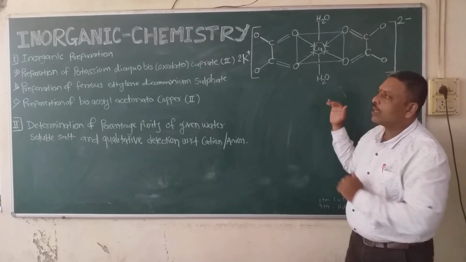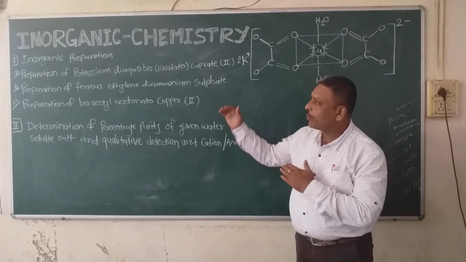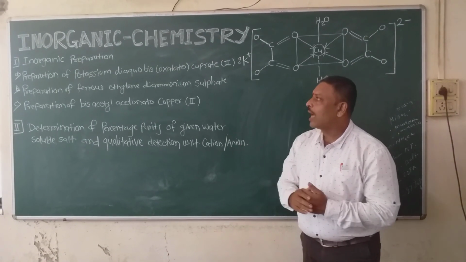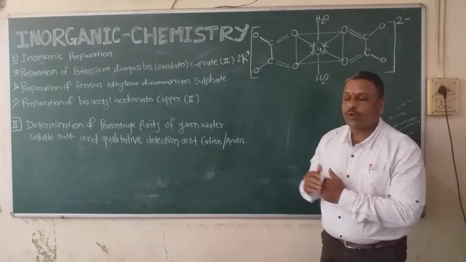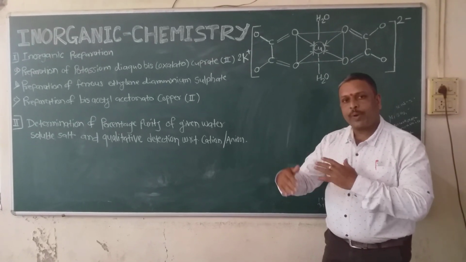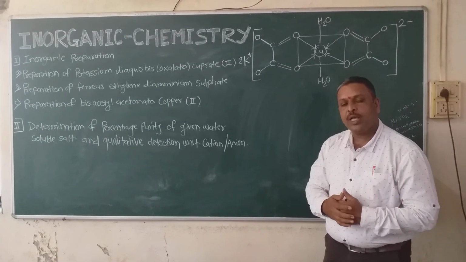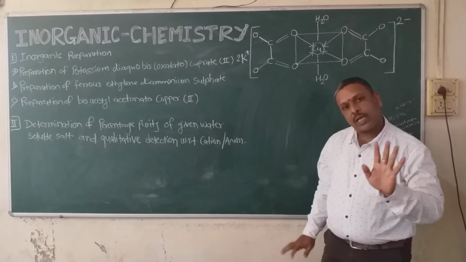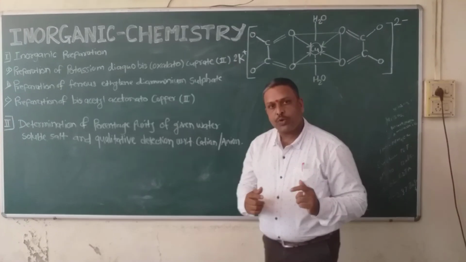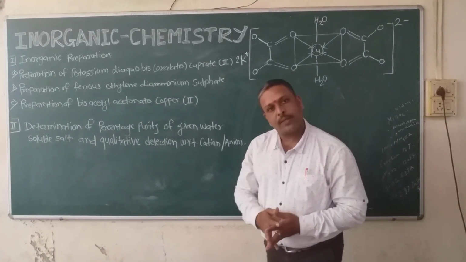We have to take the potassium, then we have to add the oxalato, and then with proper stoichiometric proportion, maintaining the temperature and pressure, we will prepare such a type of compound. Okay, I will show you how we are going to present this.